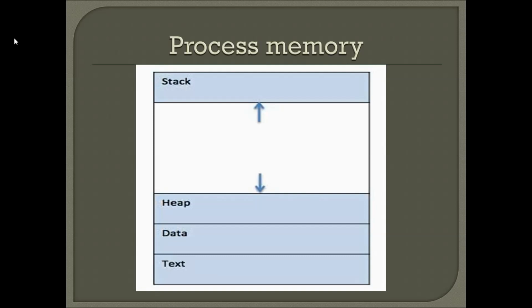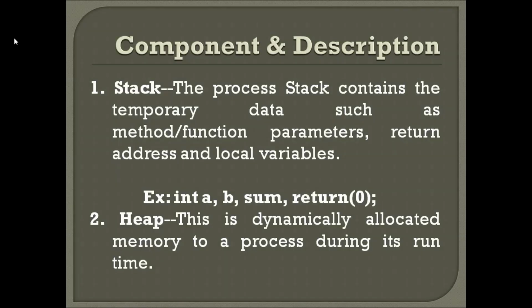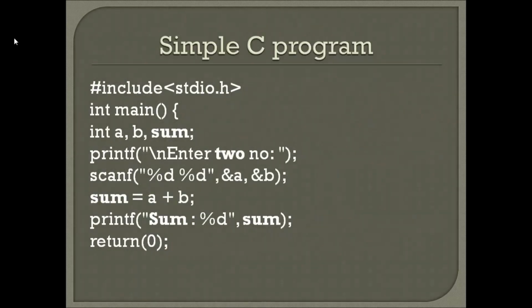Let me discuss each section in detail now. So what is a stack? The process stack contains temporary data. What is temporary data here? Temporary data such as methods, function parameters, return address and local variables. So for example, in our program that is adding two numbers, what are our temporary data?